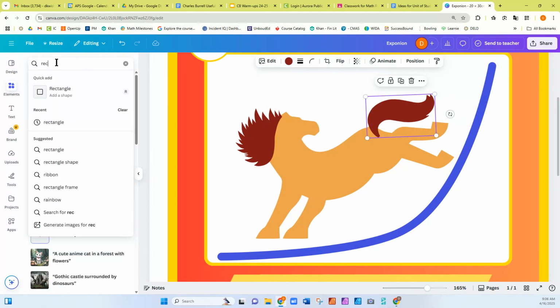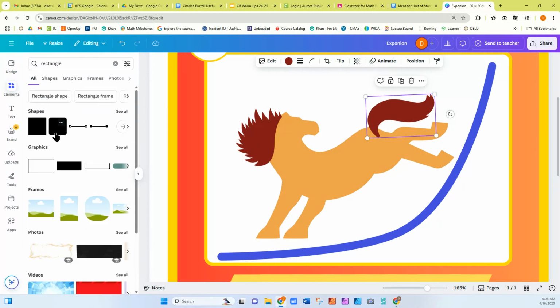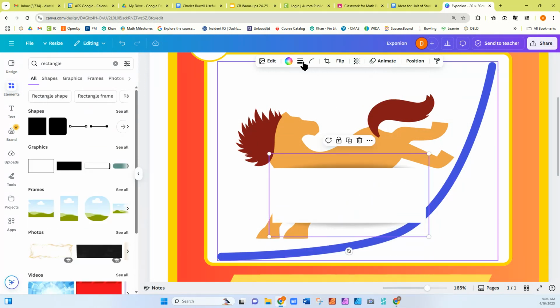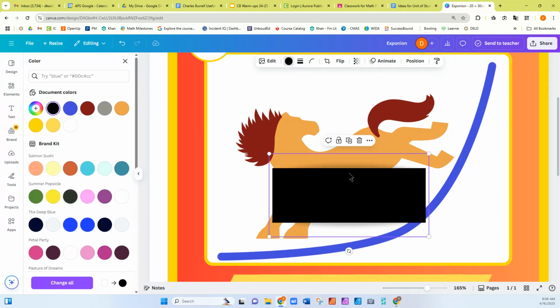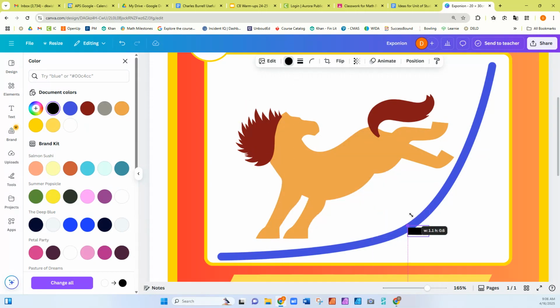I wanted to give him some hooves, so I'm just going to look up rectangle. Change the color. We'll just do black for that. Just like that a little bit. Okay, copy that and give him another hoof there. And then I'll do another one, Control V, put it right there, but I can make that a little shorter, and then I can change the rotation on it.